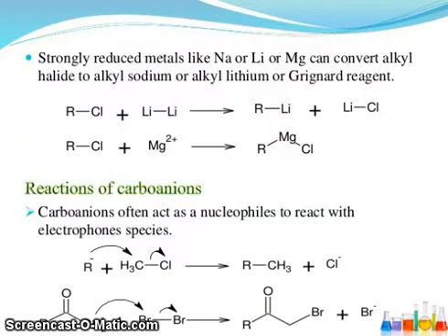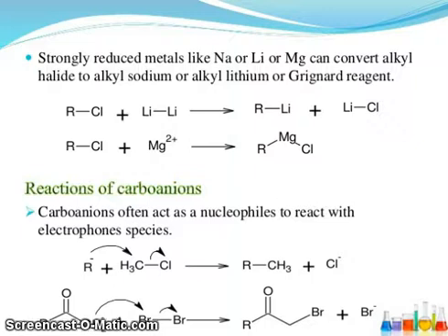Now, strongly reduced metals like sodium or lithium or magnesium can convert alkyl halide to alkyl sodium or alkyl lithium, or Grignard reagents. Here RCl plus lithium gives R lithium and lithium chloride. RCl plus magnesium gives RMgCl. This is simply a Grignard reagent.